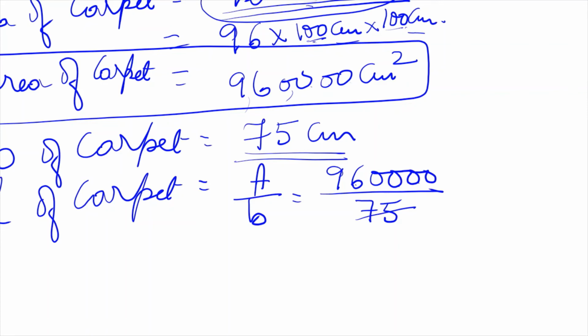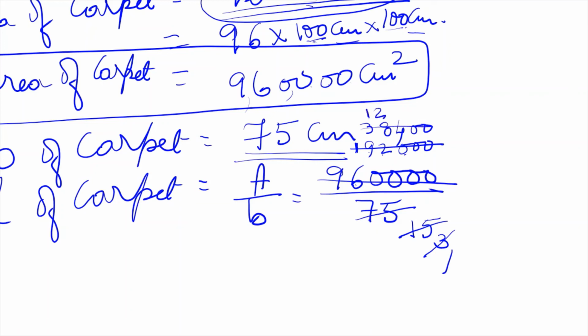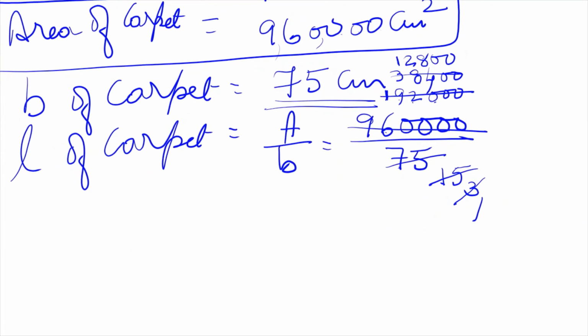So with 5 when you cancel, this will become 5 ones are 5, 5 fives are 25. And this will become 5 ones are 5, 4 will remain, 46, 5 nines are 45, then 10, 5 twos are 10, then these 3 zeros. Then again 5 threes are 15, 4 will remain, 5 eights are 40, then 20, 5 fours are 20, then 2 zeros. And with 3, 3 ones are 3, 3 twos are 6, 2 will remain, 24, 3 eights are 24, 0, 0. Very good. So the length of the carpet